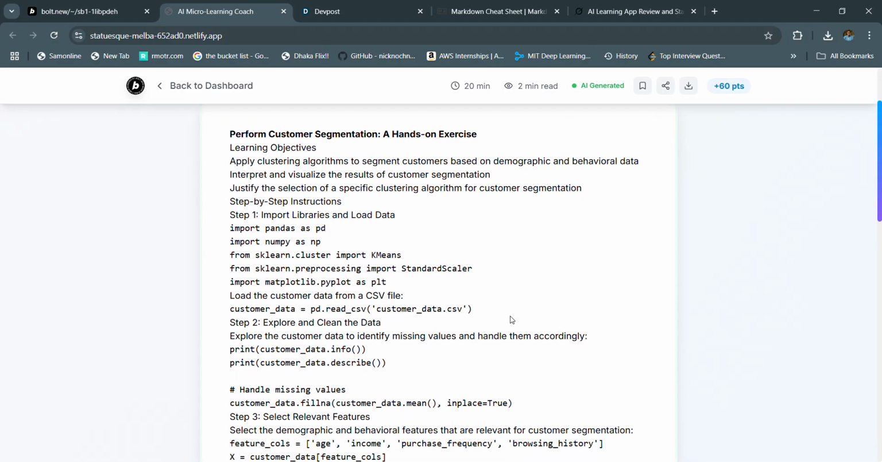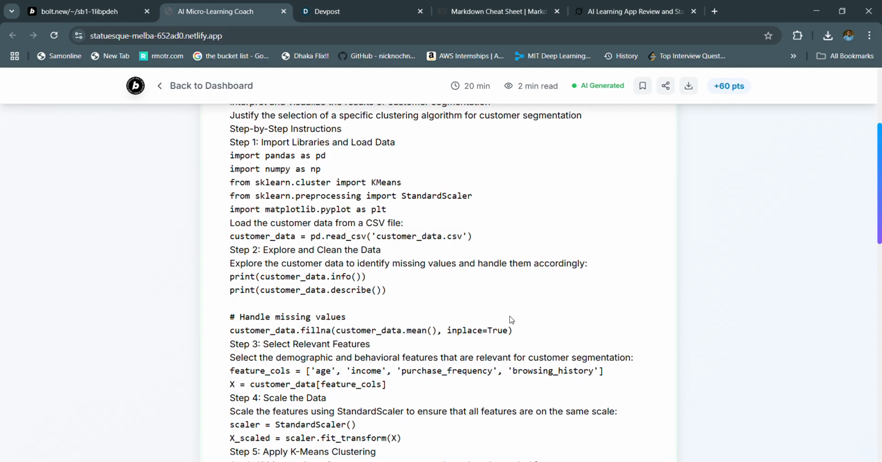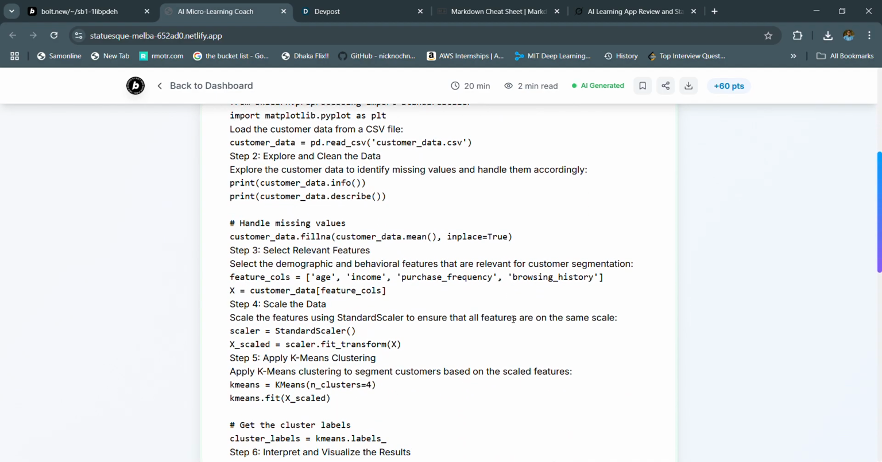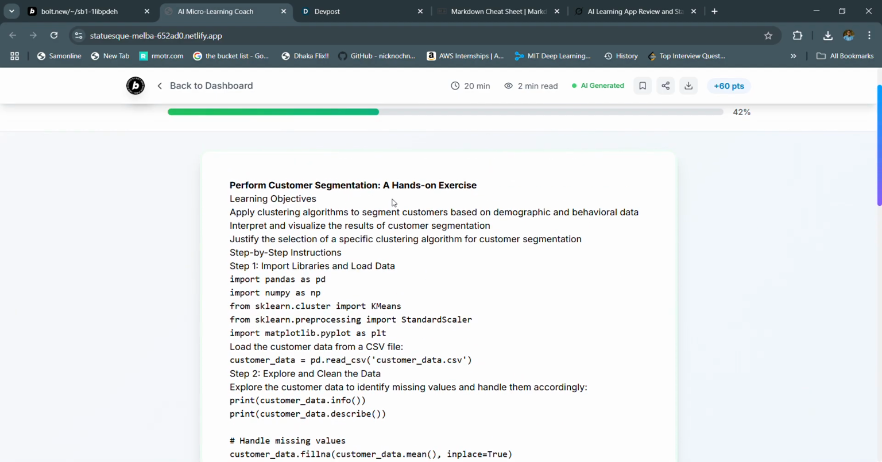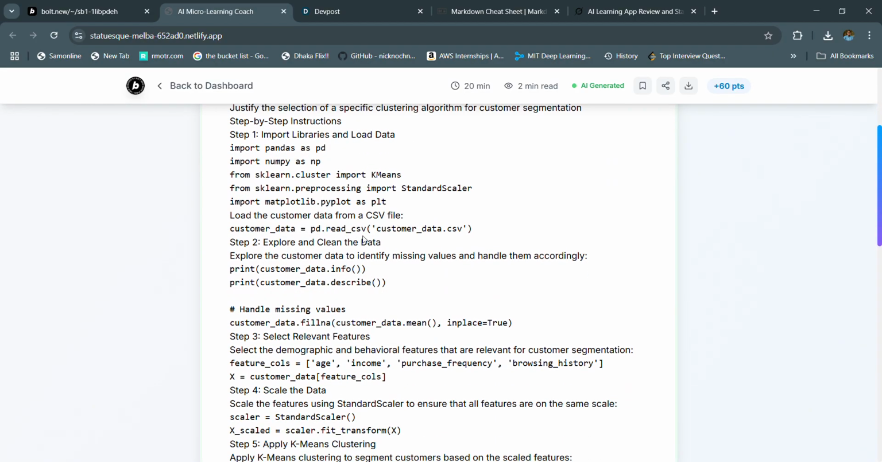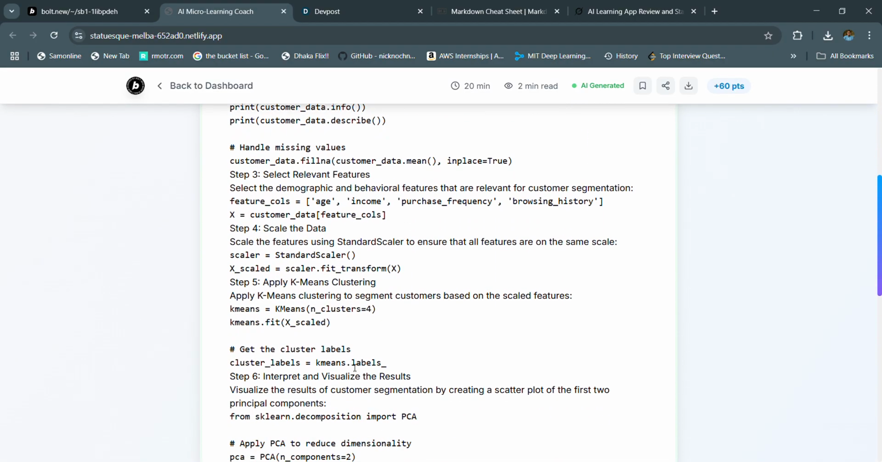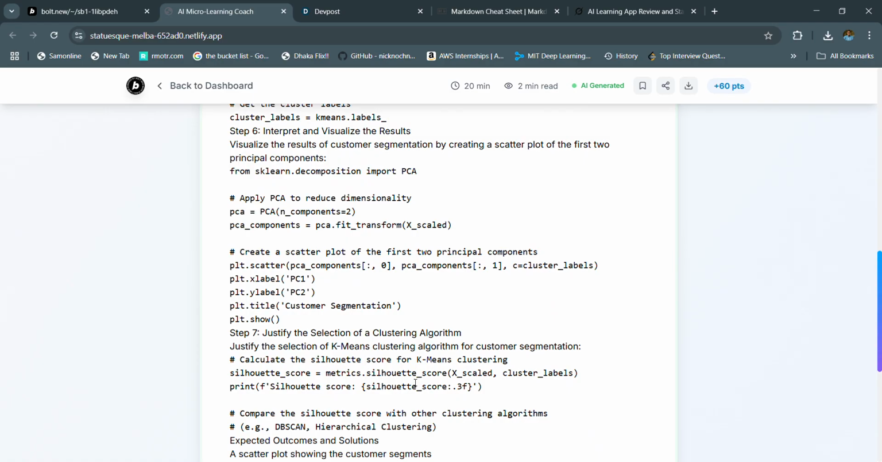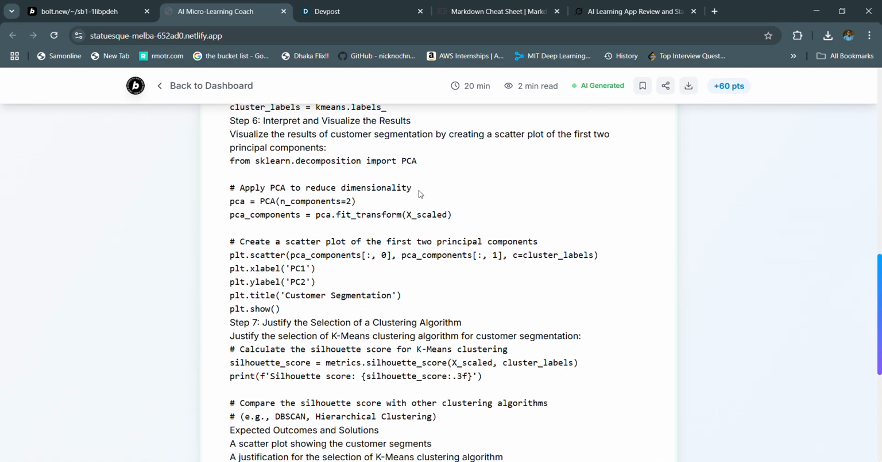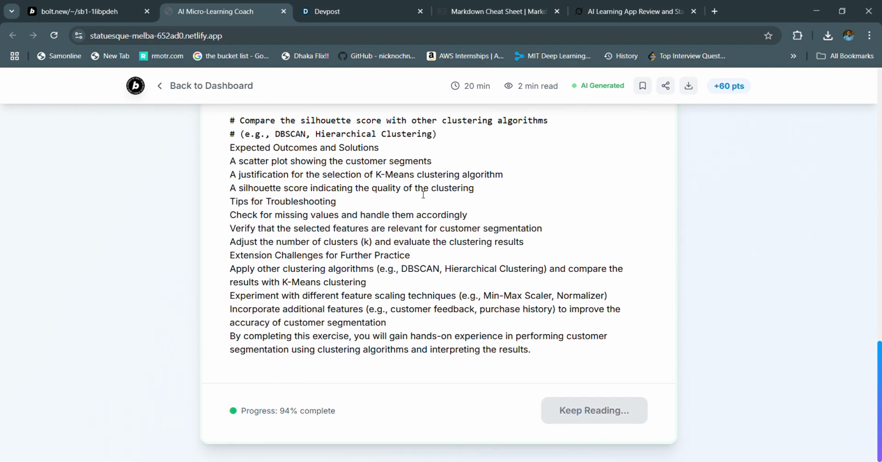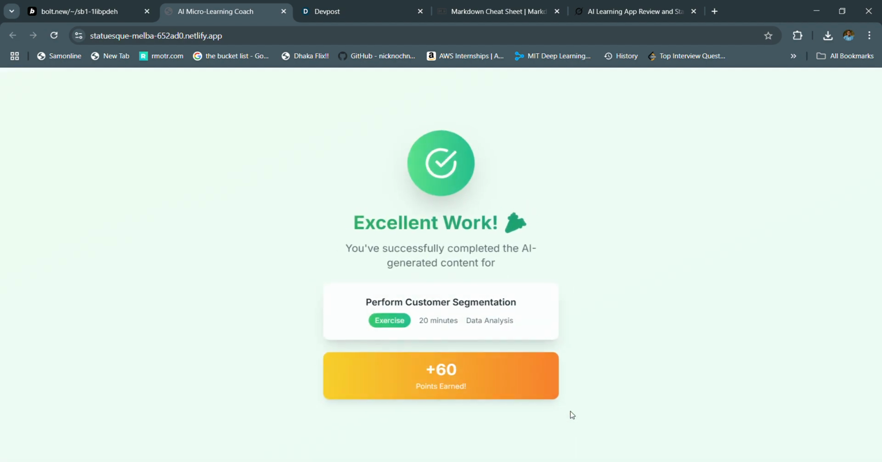So this is the content. It is also made by AI. We can go through topics like learning objectives, handling missing values, getting the cluster labels, and everything. Apply PCA to reduce dimensionality, and these things are available. And we can also complete this.